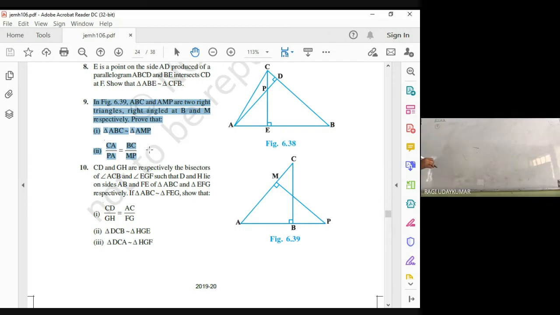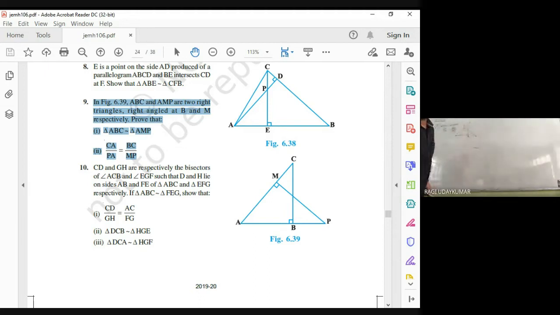Two right angle triangles are given to you in this situation. So what are the two right angle triangles given here? ABC. So B is 90 degrees. Next, A is extended here, P, M. Here M is 90 degrees. And asking you to prove triangle ABC is similar to triangle AMP. Whatever it is asking in the question, that one only I am writing. Then after, CA by PA is equal to BC by MP.